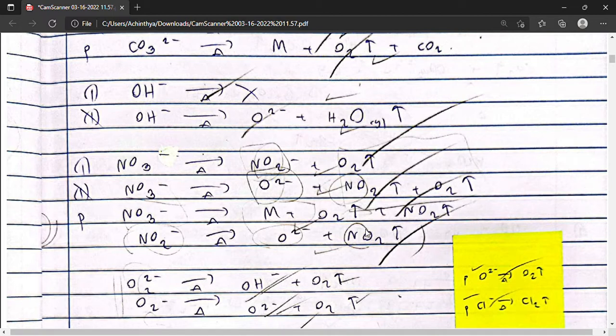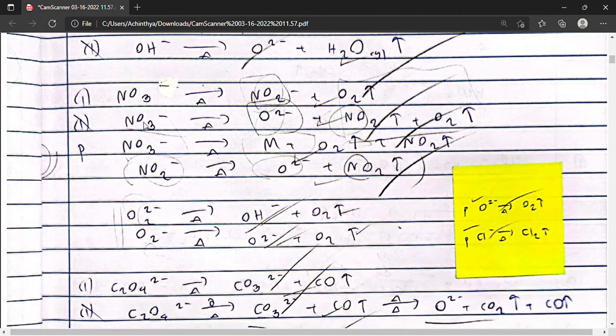So totally, lithium and other group 2 nitrates will thermally decompose to form the oxide, nitrogen dioxide and oxygen gas. If we take a precious nitrate, it will thermally decompose to form the pure metal itself, oxygen gas and nitrogen dioxide.